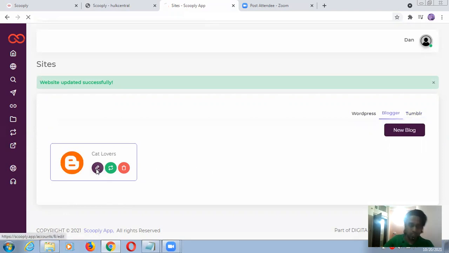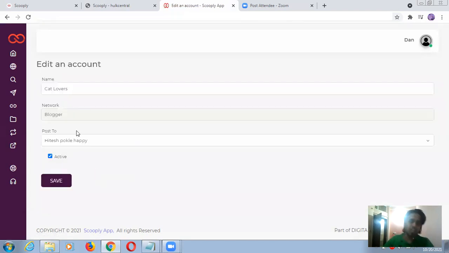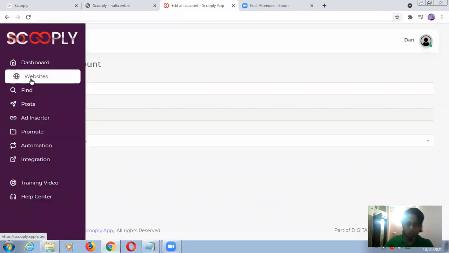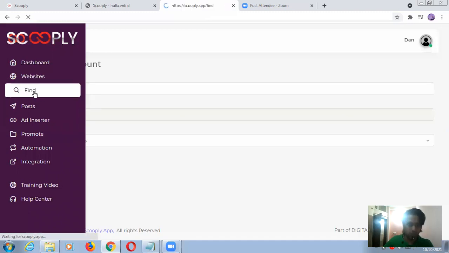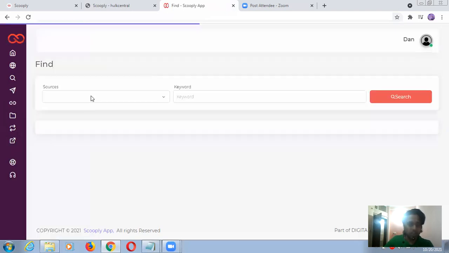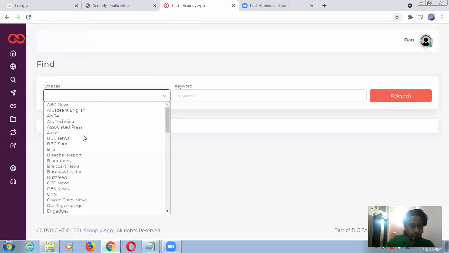So for example, if I want to edit, I'm just clicking on that and let's see, then we will move on. Okay guys, so there is nothing to edit. It's the same thing, so I'm just leaving this. I already added my website. Now I'm going to this option, which is Find. So let's see what things I can find. Sources.